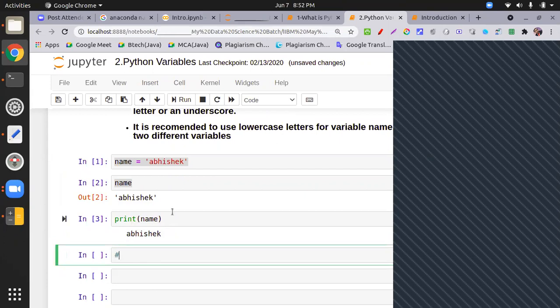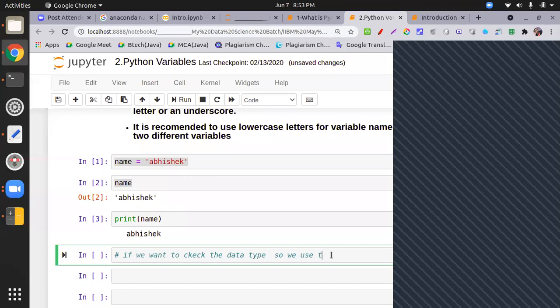So if you want to check the data type, we use the type function.